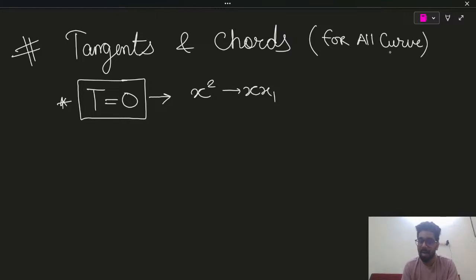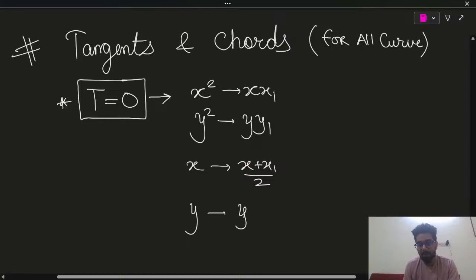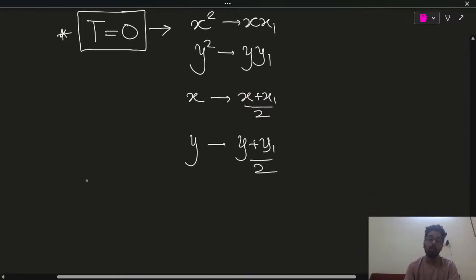Means when we will read parabola, I will revise this topic again. When we will read hyperbola and ellipse, everywhere we will apply this: replace y square with y y1, x with (x plus x1) by 2, and replace y with (y plus y1) by 2. This is the meaning of T equal to 0. Now, how will we use this?